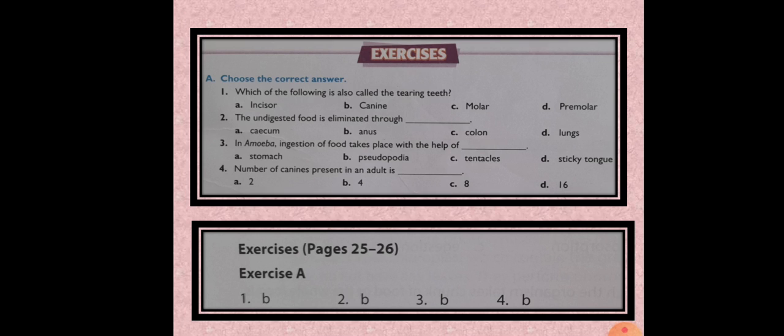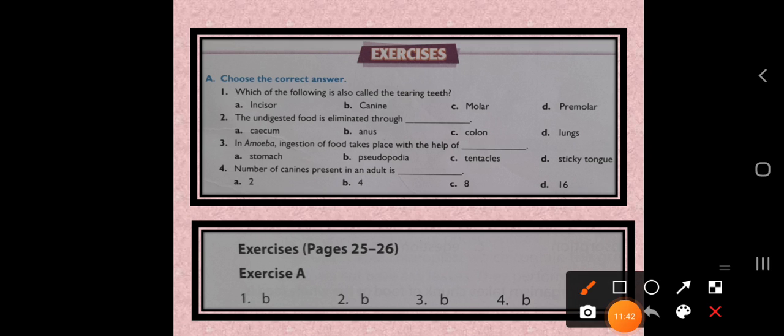Now let's go for the exercise questions. So dear students, which of the following is called the tearing teeth? Whether it is an incisor, canine, molar or premolar. So the answer is canine. Okay, so this is also called tearing teeth.